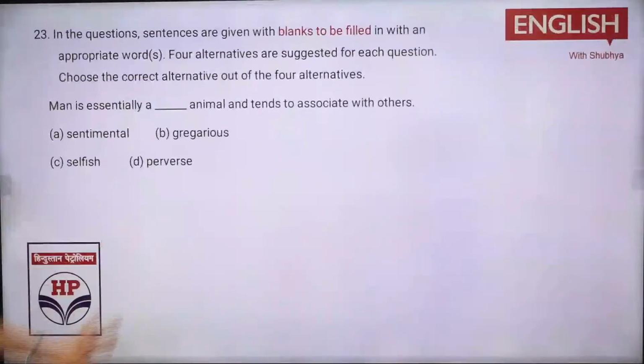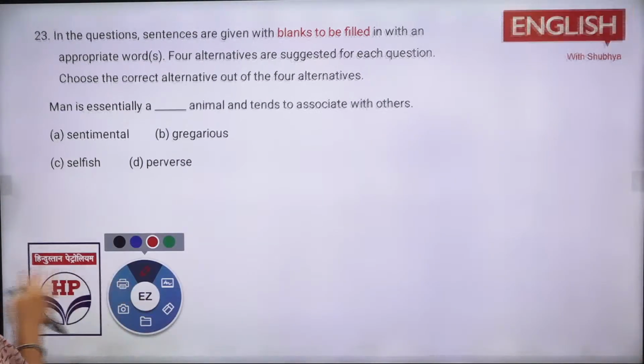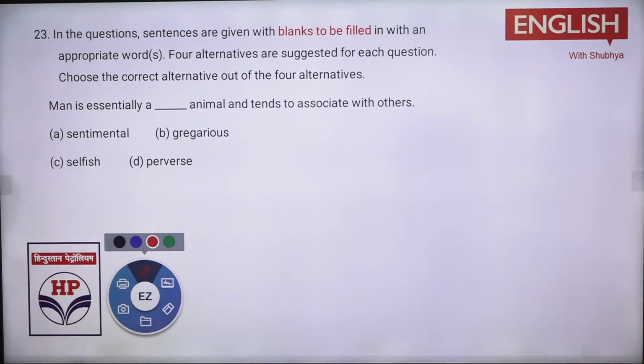Do the 23rd now. The last 3 questions are there now. Do it very fast, enthusiastically. We are doing 25 good questions and we have learned something very different from it. Tell me now.